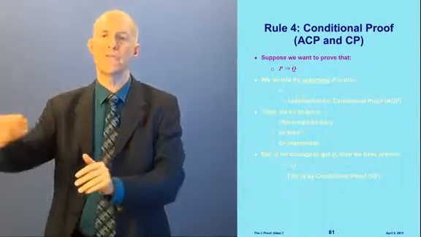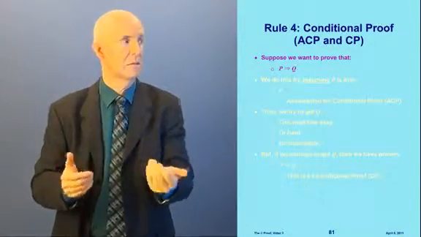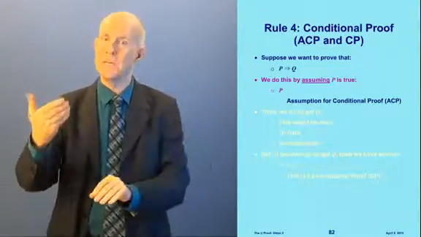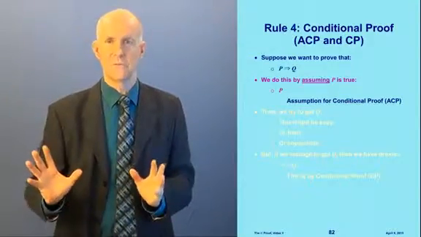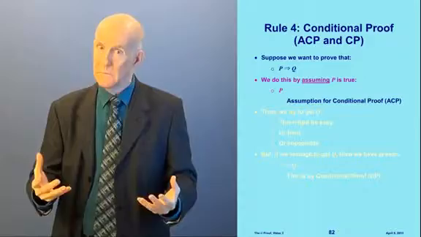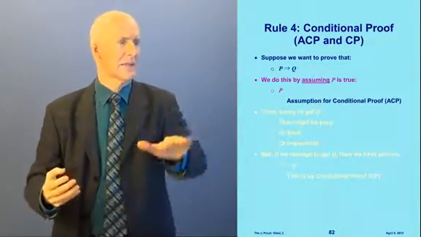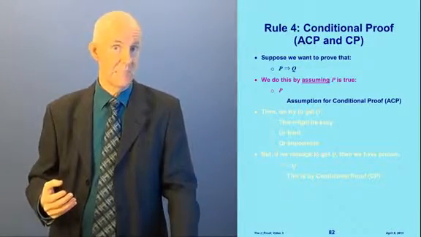Suppose we want to prove if P, then Q. In other words, we want to prove P implies Q. Well, how do we do it? We start by assuming that P is true. In other words, we try P. Now, we don't know that P is true, just like we don't know that we mixed baking soda and vinegar. We might not have, okay? But we assume it is. That's called our assumption for conditional proof, ACP.